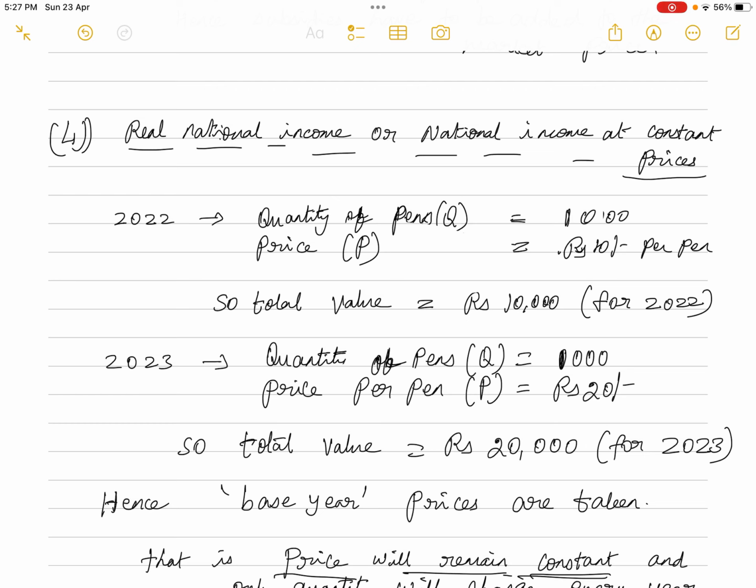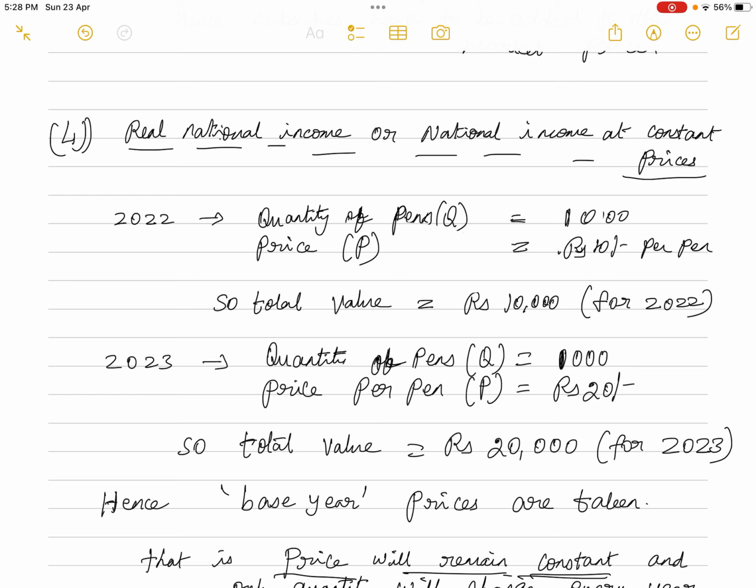How are we calculating the market value of the commodities? Price into quantity. So if the quantity remains the same, but the price increases compared to last year, then the national income will show an increase. We will wrongly understand that the national income of the country has increased, but that is not correct, because the quantity remains the same. The national income is showing an increase only because of the rise in prices, isn't it? So in order to avoid that confusion, almost all governments calculate the national income at constant prices. That is what is known as the real national income.